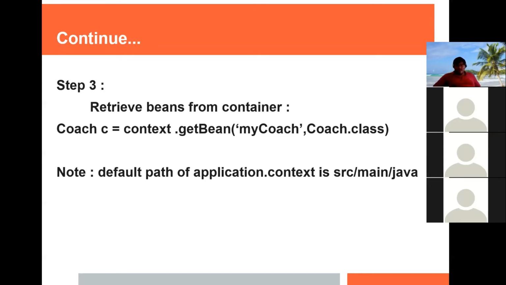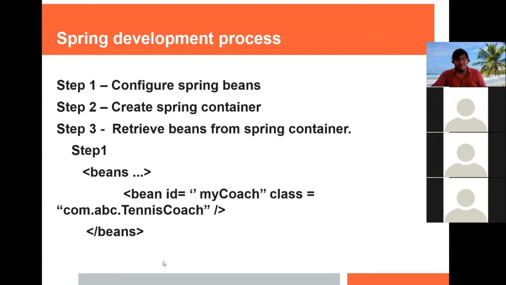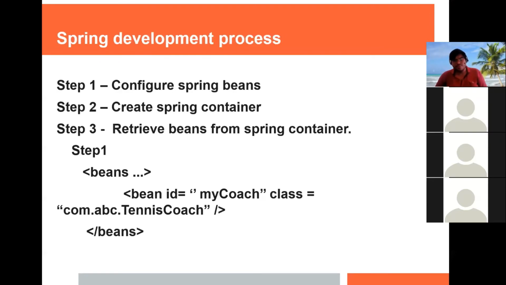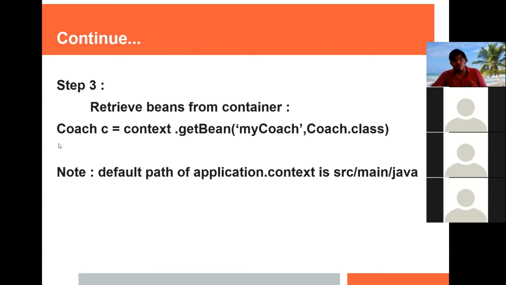Now let's think, if I do not provide the second parameter, it will see my coach ID here and it will instantiate the object of this class. Let's think this class is not implementing the coach interface, but we are assigning it to a coach object.